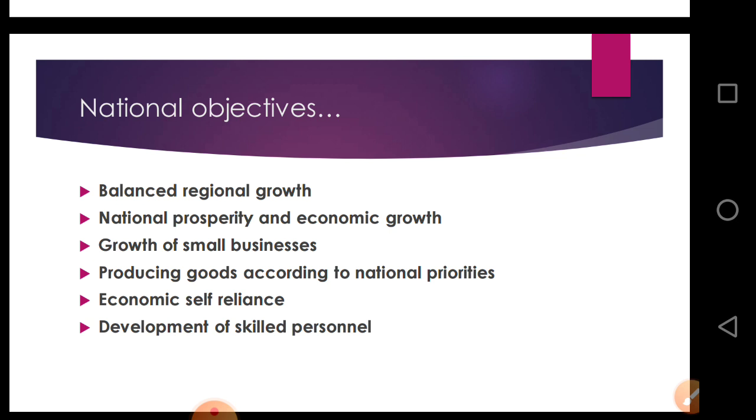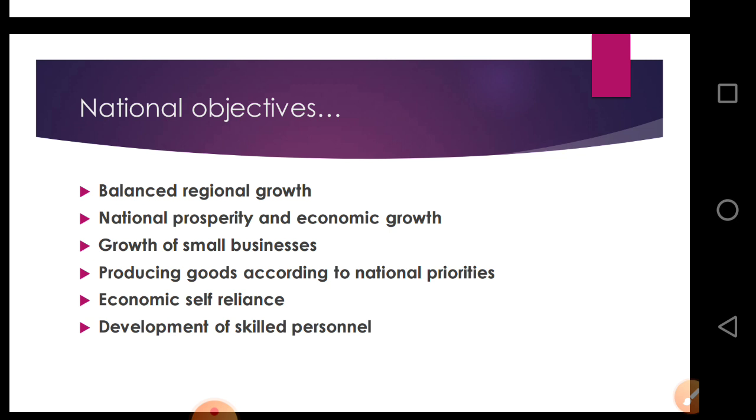Next one is economic self-reliance. Business enterprises are expected to make people self-reliant, means they are dependent on their own. They do work on their own and they earn for their family. Opportunities should be given to all for work and progress. Special attention should be given to the weaker and backward section of the society.